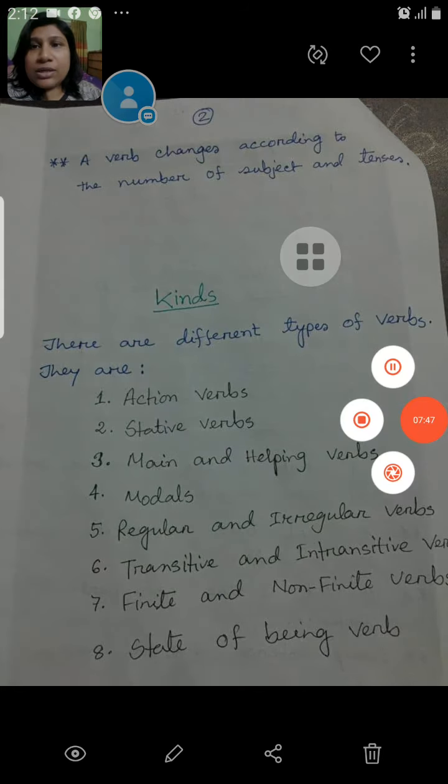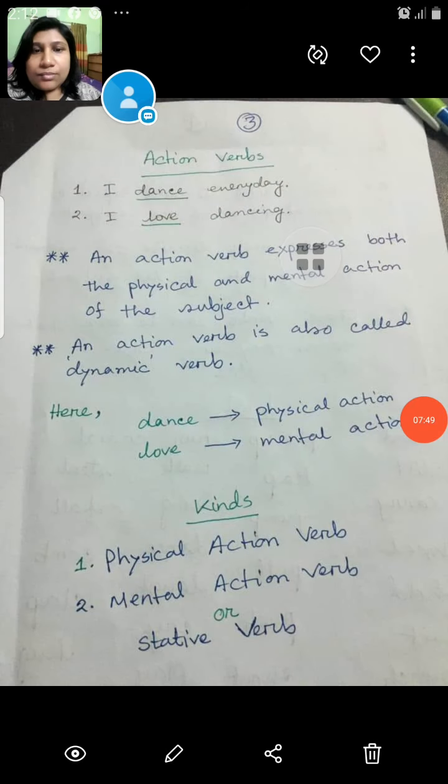Now let's have a look at action verbs. What can you see here? Action verbs: I dance every day, I love dancing. I dance every day, that means the movement of my body parts, a physical verb. You can see my dancing. And I love dancing: you don't know whether I love dancing or not, you cannot see it, but from my activities you can feel that I love dancing. So one is physical, which you can see, and one is mental, which you cannot see.